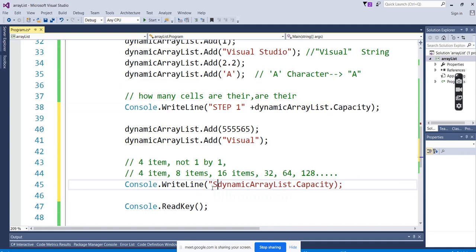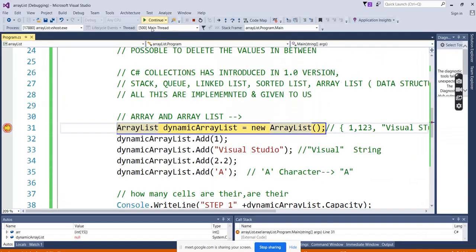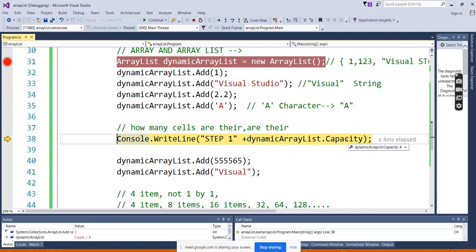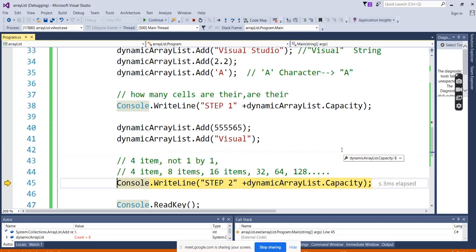And we add it as step 2. Okay, so let's see what it will display. Here it already showed the capacity is 4, and here it shows the capacity 8. You can see here, right? Capacity is 8. How many values have we entered?